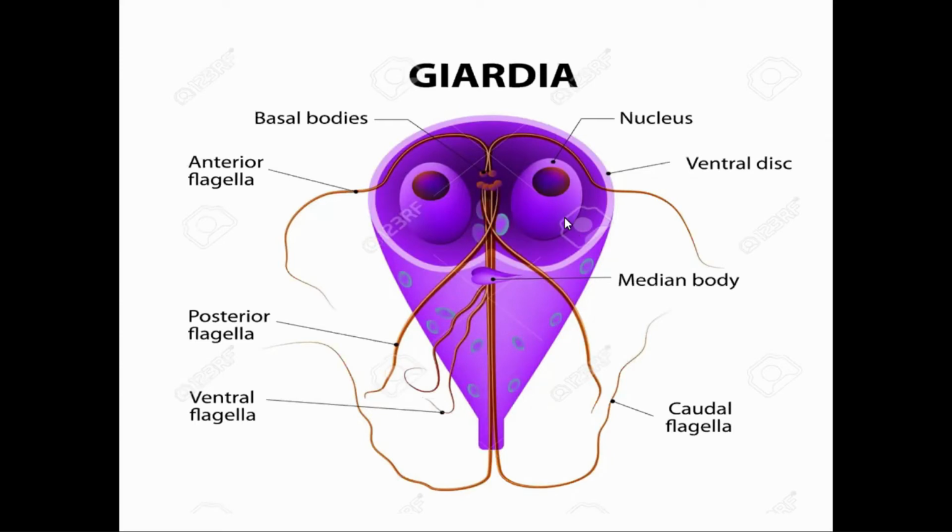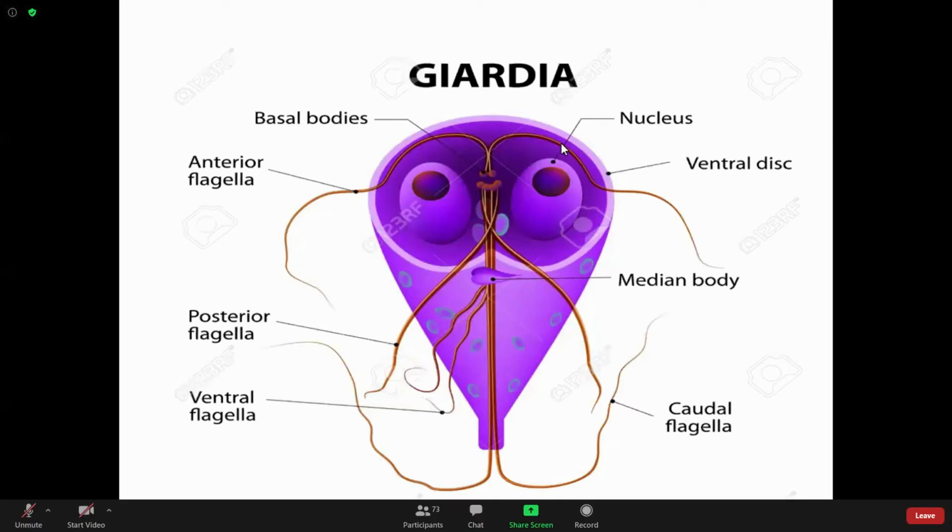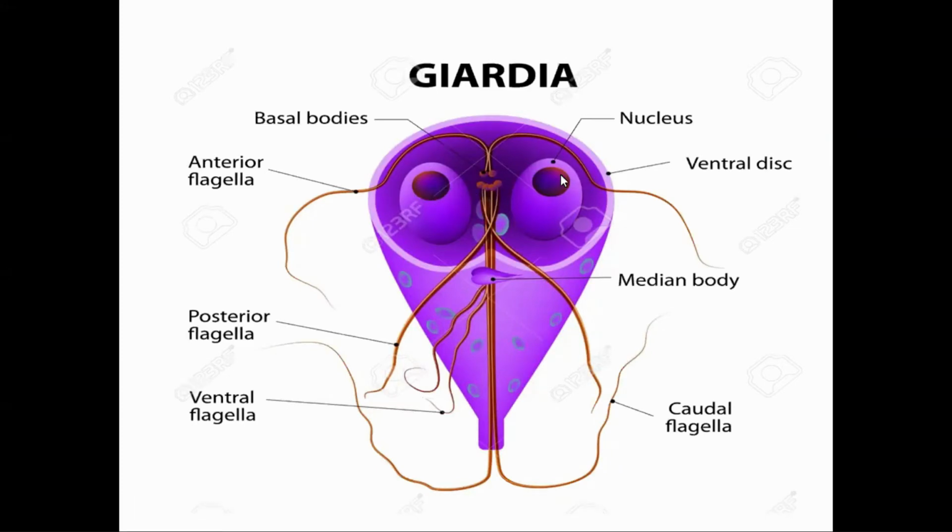It is motile with slow oscillation with the help of these flagella, and this motility can be compared to falling leaves. It moves just like falling leaves. Okay, it is bilaterally symmetrical. It has two nuclei with prominent karyosomes that are located centrally, just like eyes.